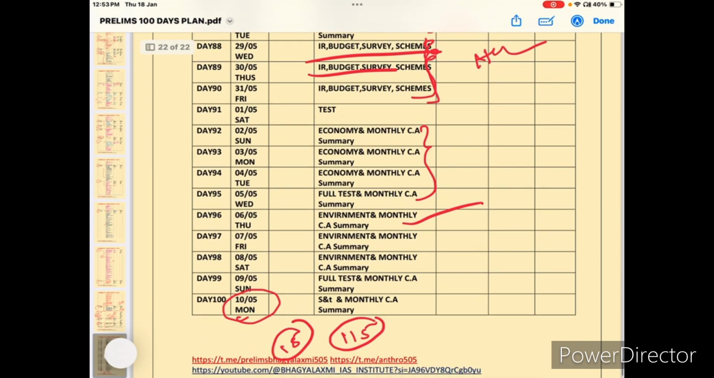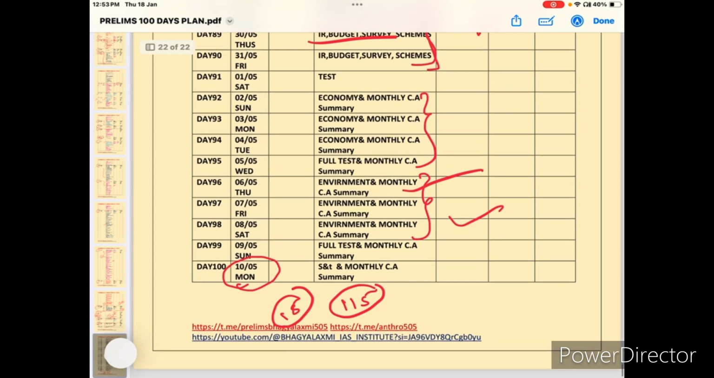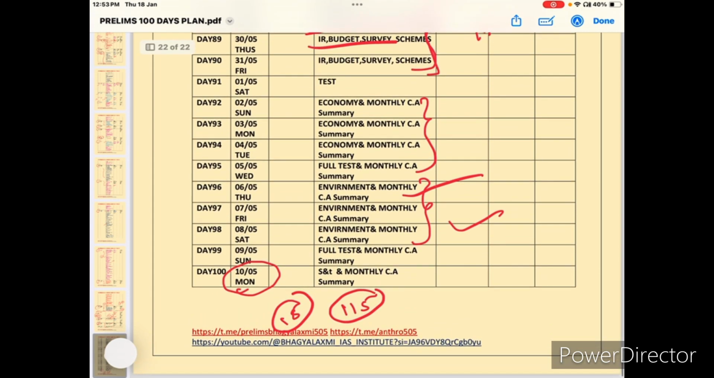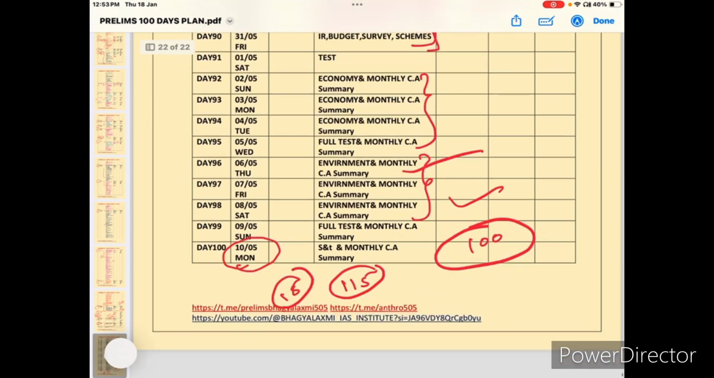Next economy 3 days revision and full test. Environment 3 days revision, full test. Science and technology revision and full test, over. So our 100 days schedule is done.